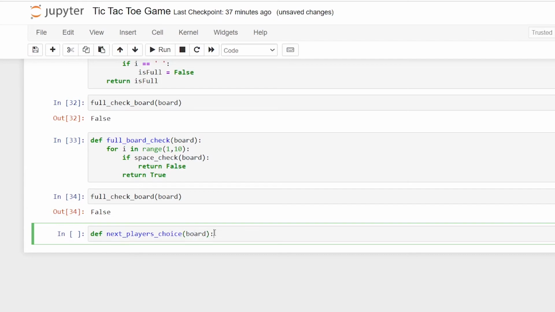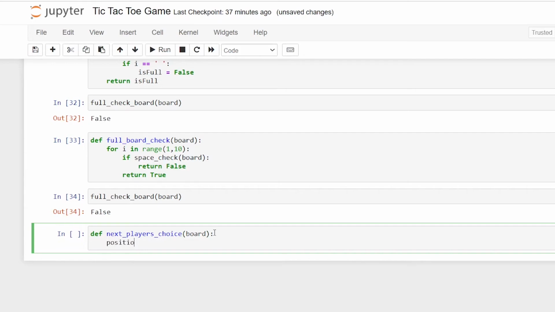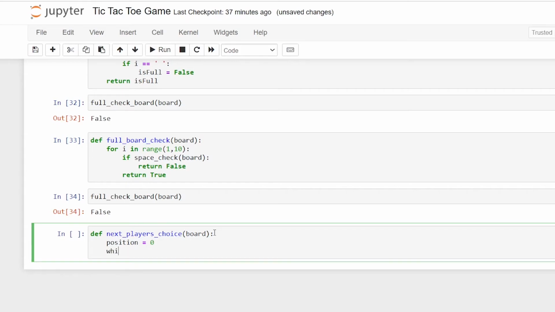So next we're going to initialize the position starting to be 0, and then we're going to iterate through a while loop. So while not position in the index, which is 1, 2, 3, 4, 5, 6, 7, right? So this is going to be the index, and or not space check in the board position.